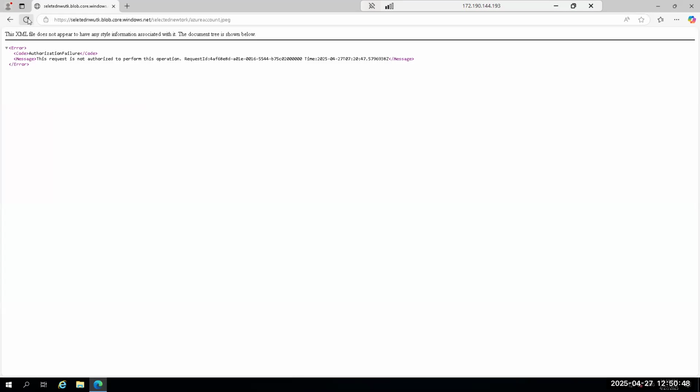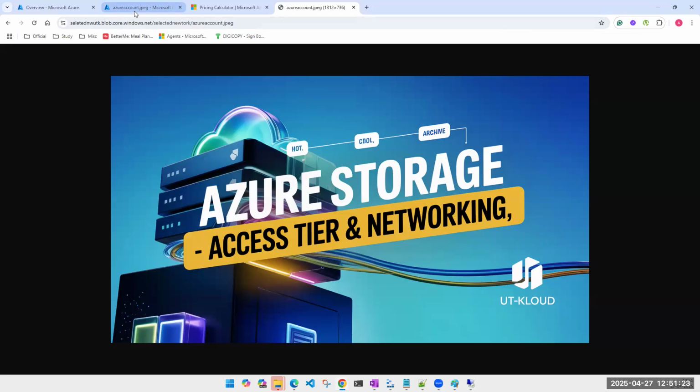First, let's see if you guys are able to access this. Can you check? Let me know who's able to access, who's not. Yes, I am able to access. What about others? Do you see something like this? Yes, not able to access. So only the public IPs which I have added are able to access this.